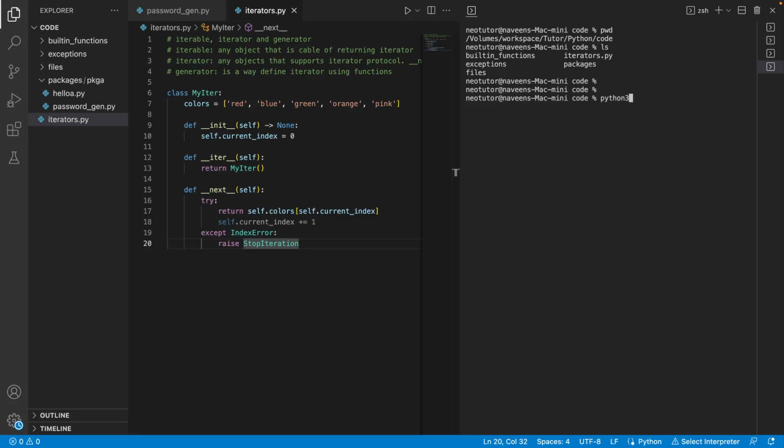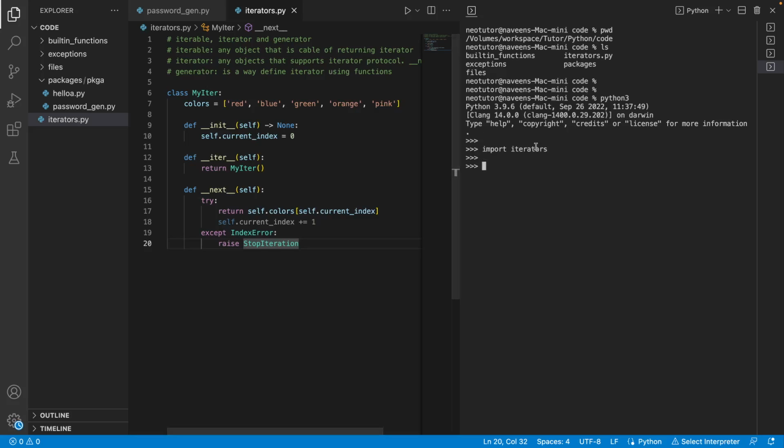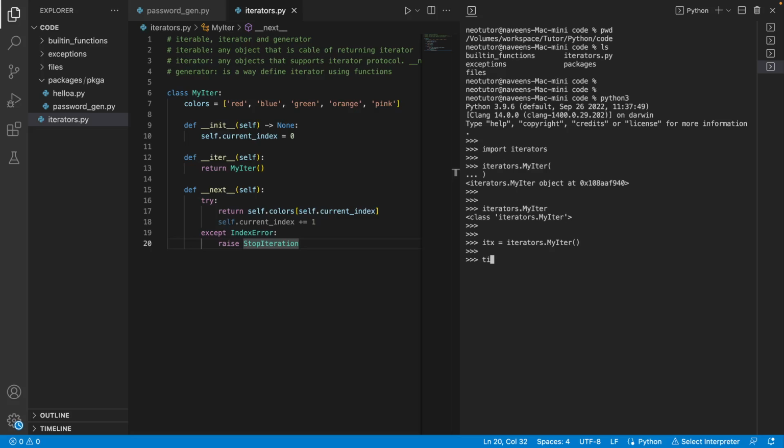I can import this iterators module, and inside that I can call my iter. From the module I created, iterators, I imported that. Let's create itx equal to iterators.my_iter, which is just an instance of that one.